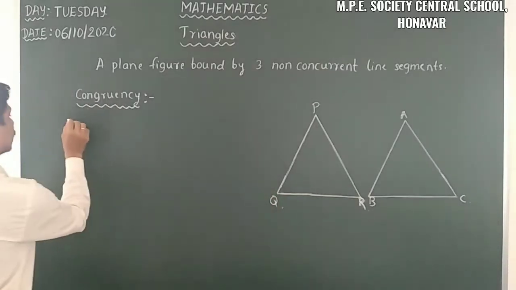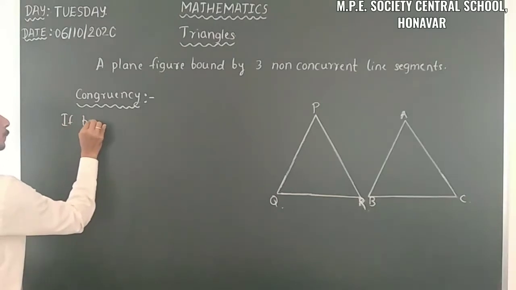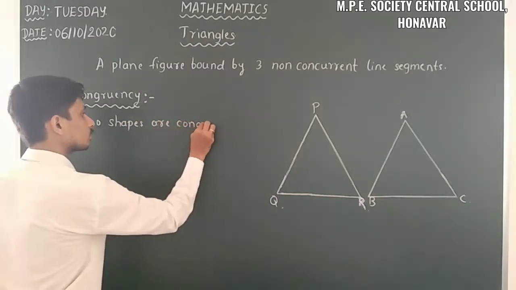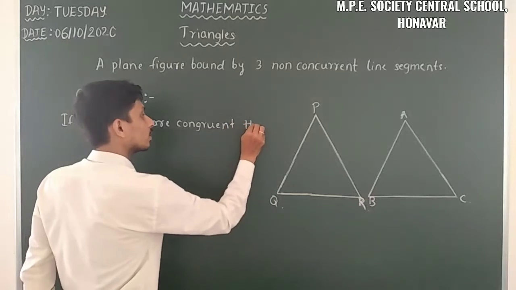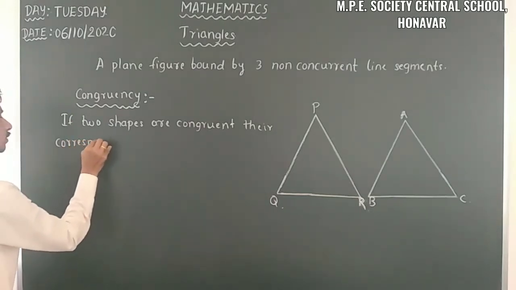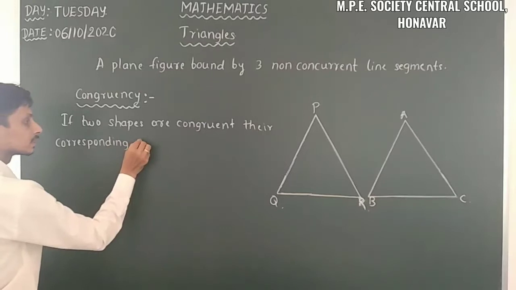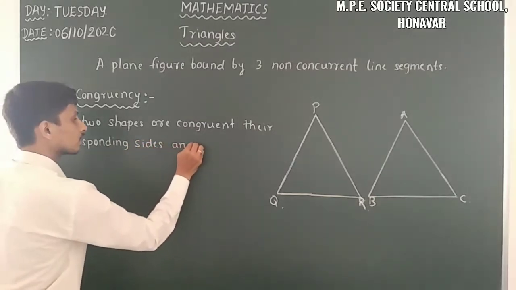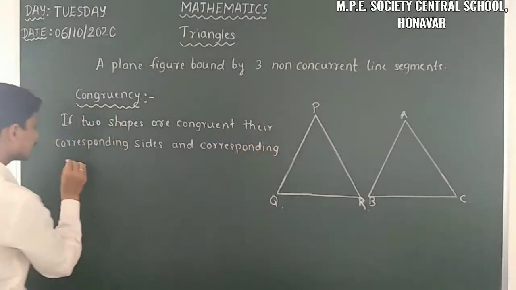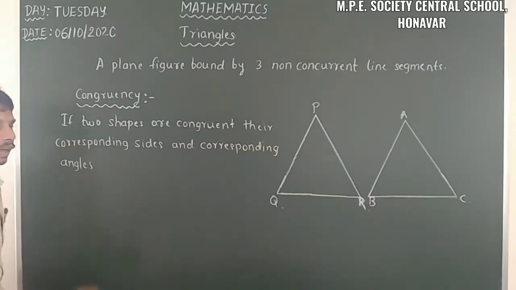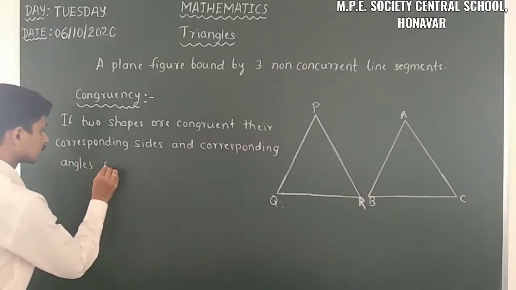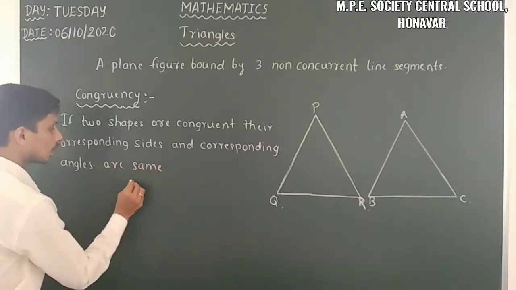So then, if two shapes are congruent, their corresponding sides and corresponding angles are the same, or we can take it that their shape and size are the same.